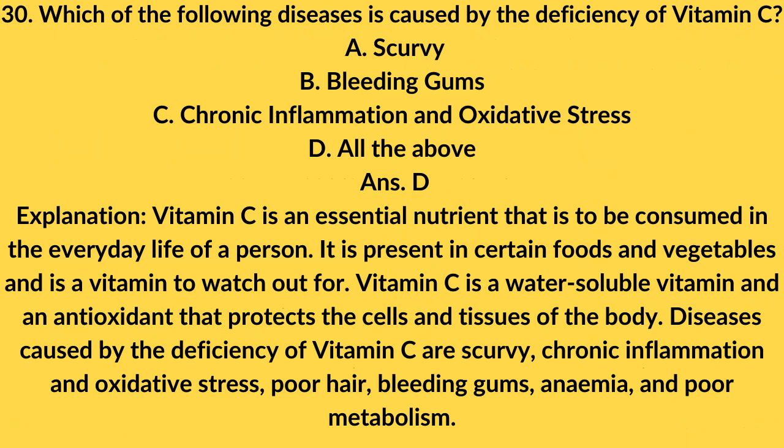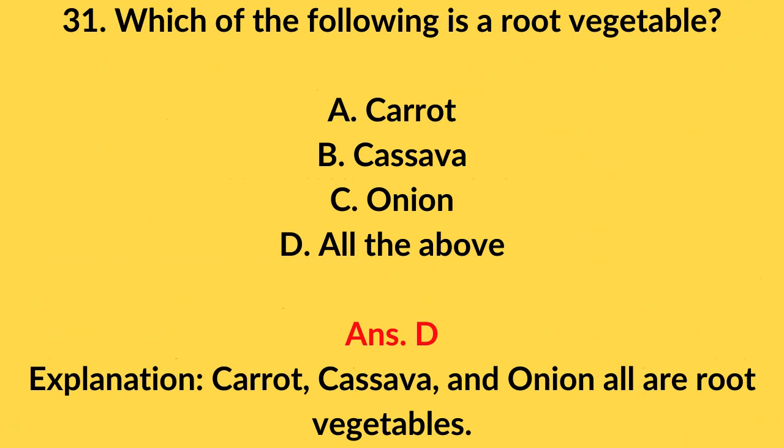Explanation: Vitamin C is an essential nutrient that is to be consumed in the everyday life of a person. It is present in certain foods and vegetables and is a vitamin to watch out for. Vitamin C is a water-soluble vitamin and an antioxidant that protects the cells and tissues of the body. Diseases caused by the deficiency of vitamin C are scurvy, chronic inflammation and oxidative stress, poor hair, bleeding gums, anemia, and poor metabolism.